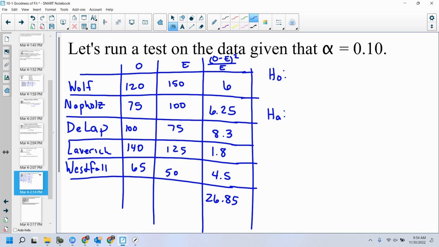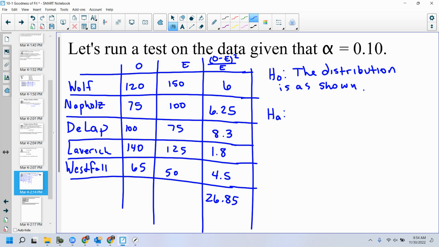Now, what is the null hypothesis? It's always exactly the same. The distribution is as shown. If you look at the key for this book, they write it out every single time. That's ridiculous to me.